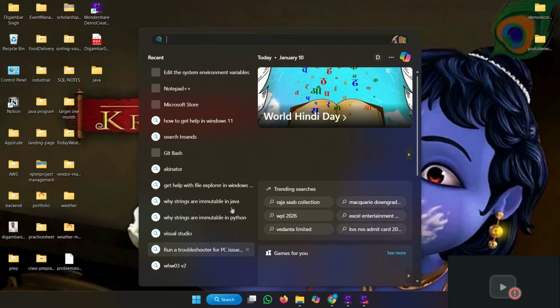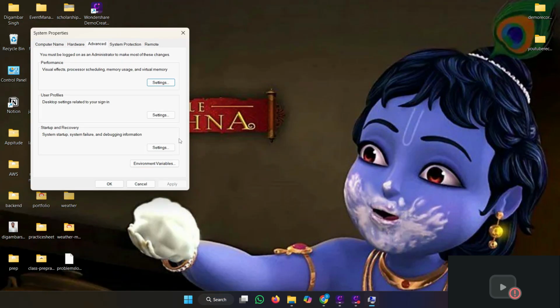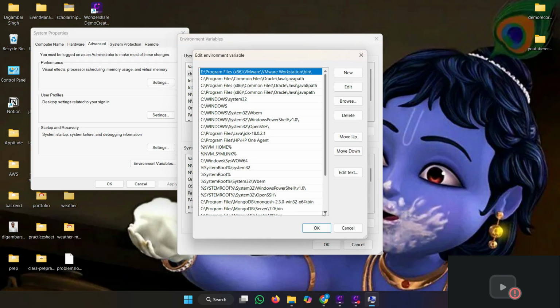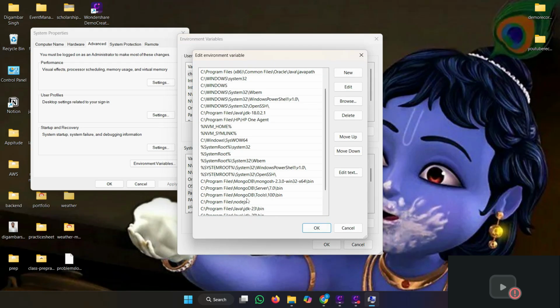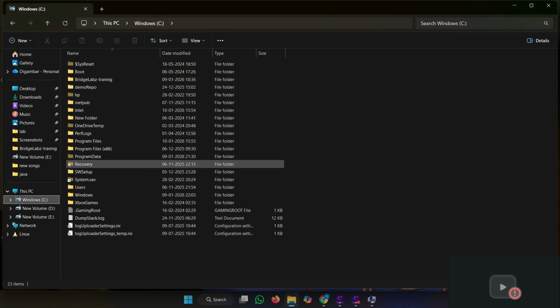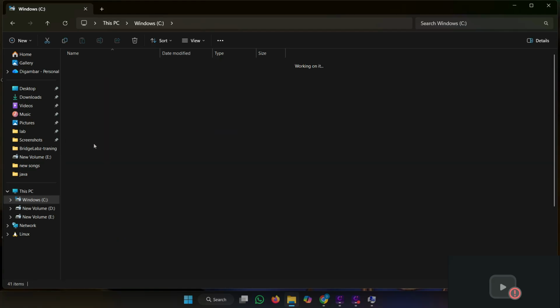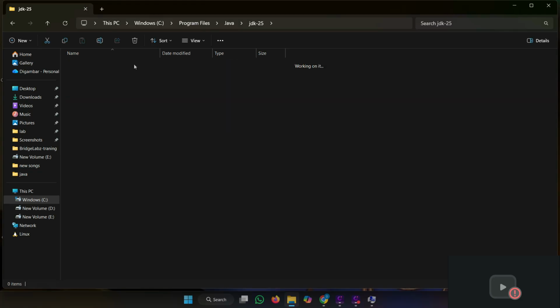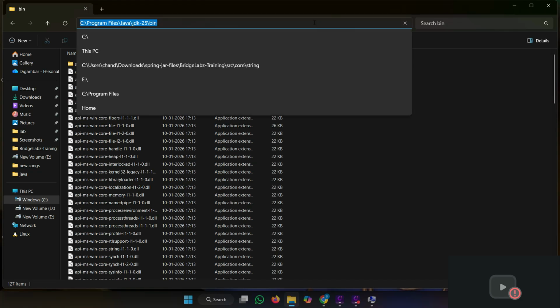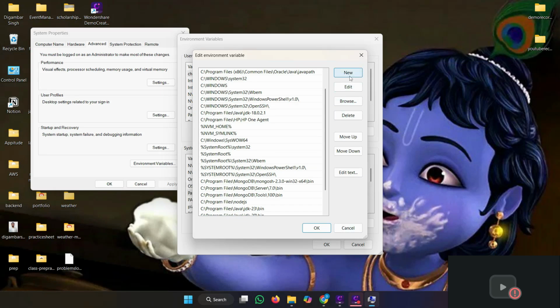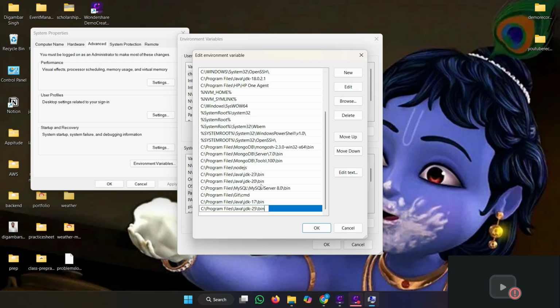Search environment variable. Now in environment variables, go to the path and add it. Choose the location where we downloaded. In C drive, program files, Java, JDK 25, bin folder, copy the path. Control C. Now here, choose new, and paste the path.